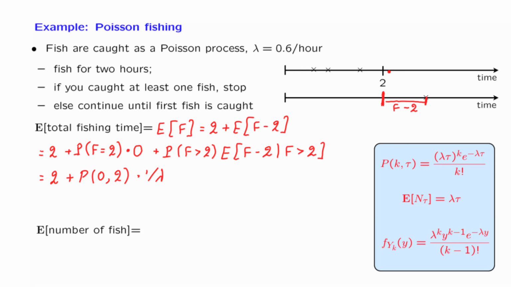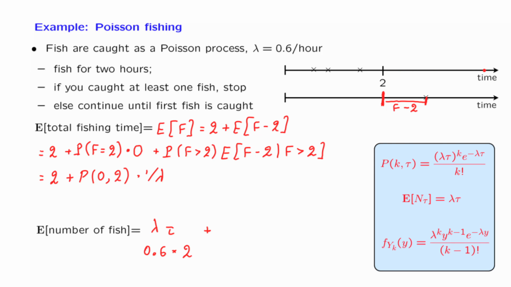During the first 2 hours, the expected number of fish that you catch is given by this formula. It is equal to lambda tau, and in our case, lambda is 0.6 and tau is equal to 2, plus the expected number of fish that are caught afterwards. What is this expected value?